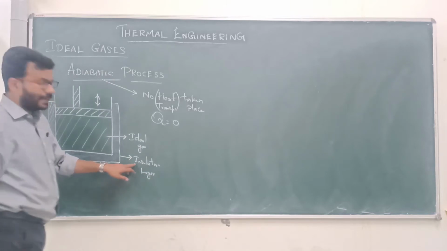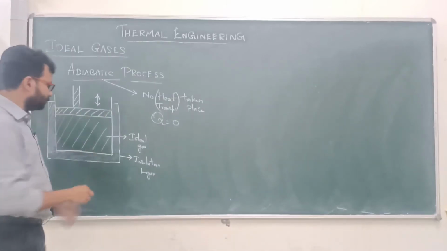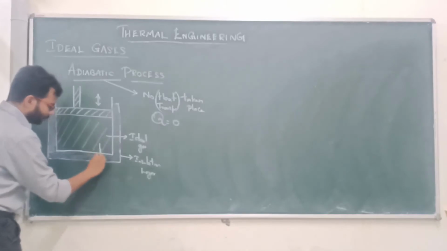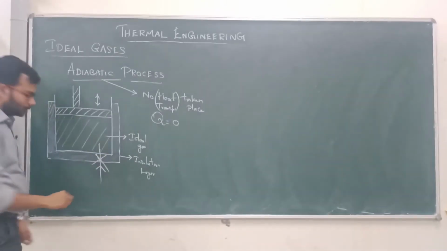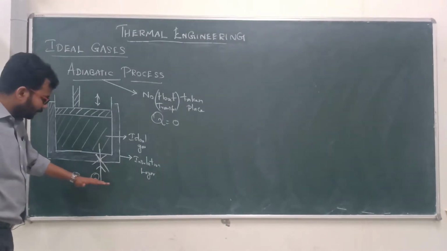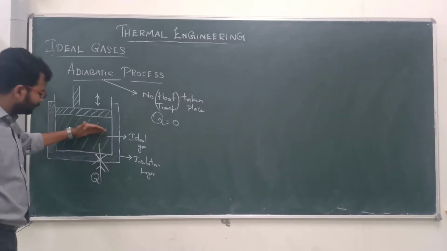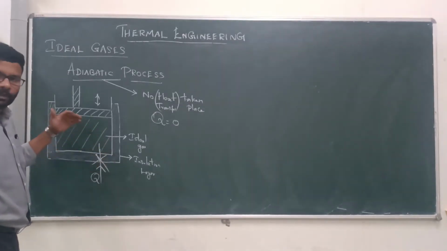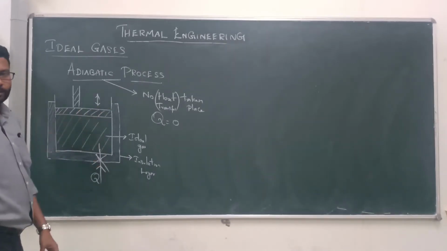Insulation layer means it prevents heat transfer into the system and from the system. Heat transfer will not take place from the surroundings to the system, and from the system to the surroundings. So this is the adiabatic process.